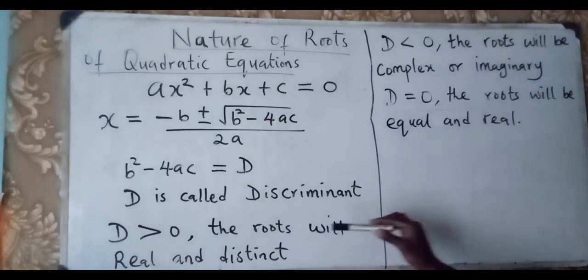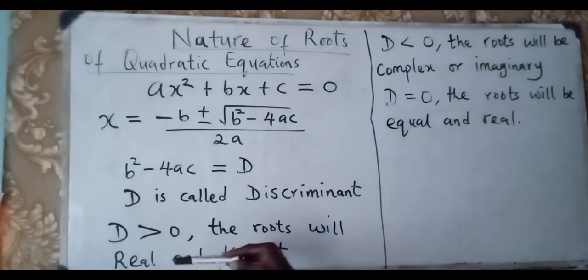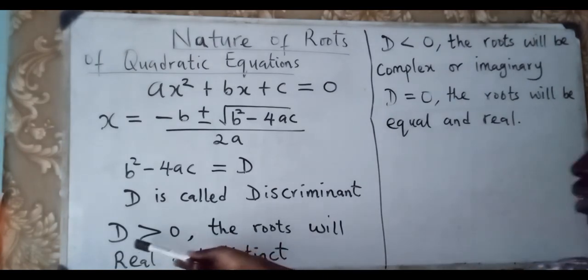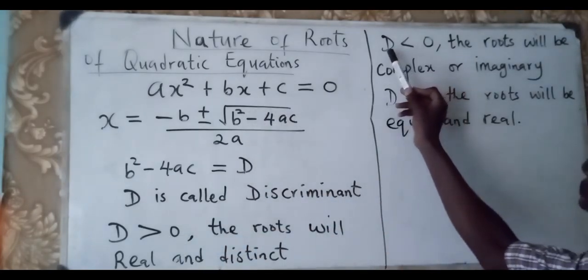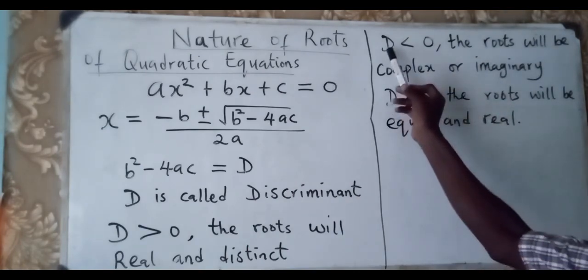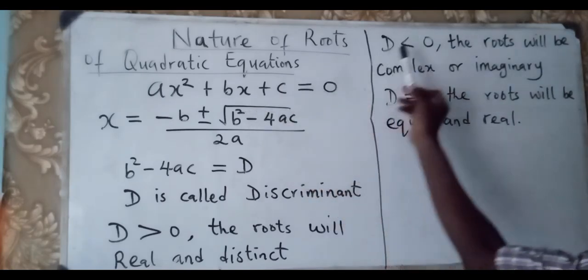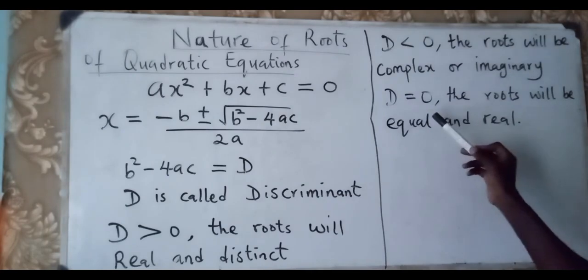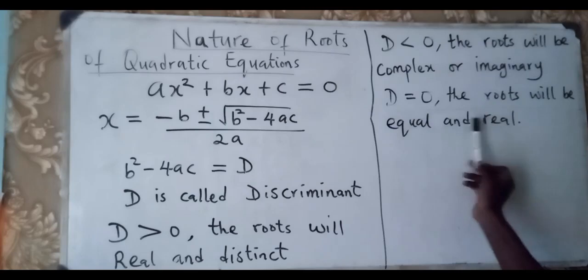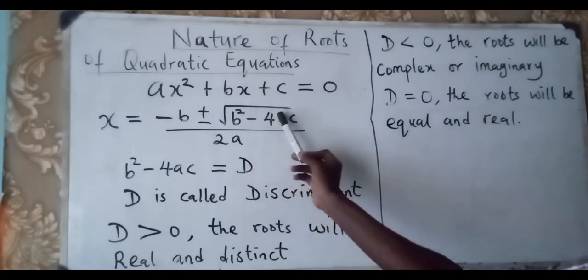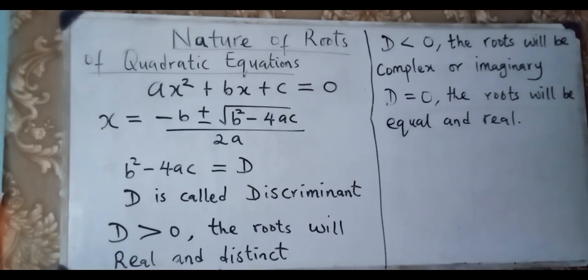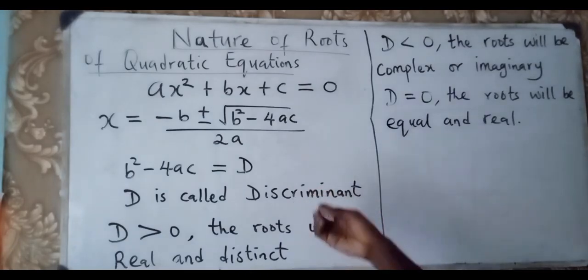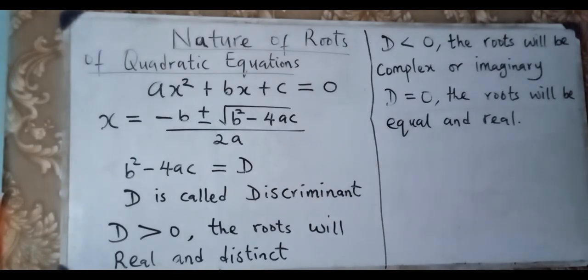Okay? So these are the three cases we can have. The roots can be real and distinct if the discriminant, the value in the square root, is greater than 0. The roots can be complex or imaginary if the value of D is less than 0, that is, it's negative. And the roots can be equal and real if the value in the square root is equal to 0. Alright, so in our next video we'll determine the nature of roots of some quadratic equations.